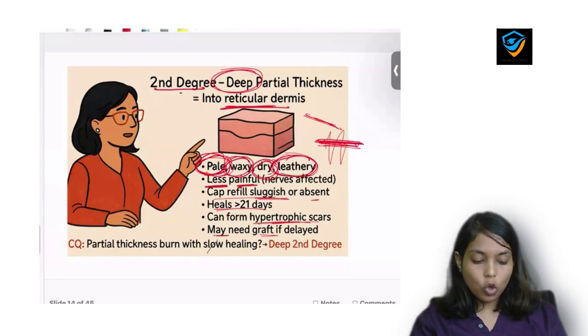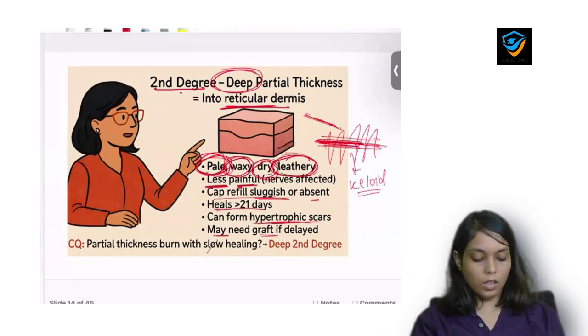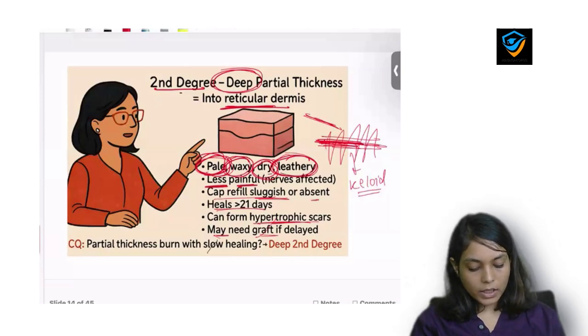But when it crosses your wound area, we call it keloid. Now about second degree burn, it may need graft or may not need. Partial thickness burn with slow healing is a deep second degree burn, remember.